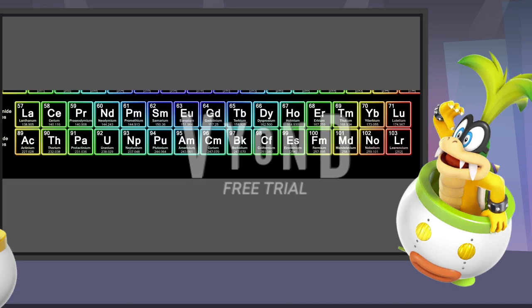The actinides consist of 15 elements starting at 89 and ending at 103, including actinium, thorium, protactinium, uranium, neptunium, plutonium, americium, curium, berkelium, californium, einsteinium, fermium, mendelevium, nobelium, and lawrencium. The actinide series also makes up the inner transition metals like the lanthanides.